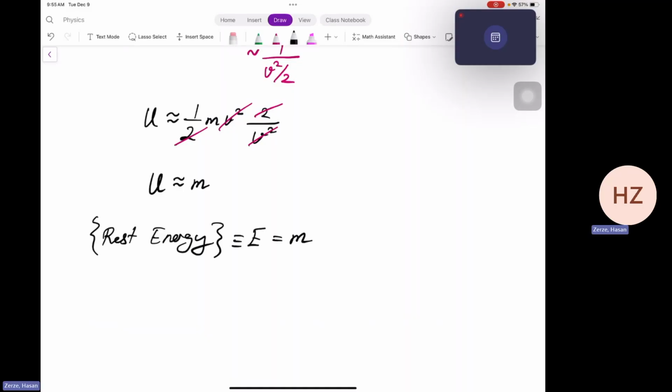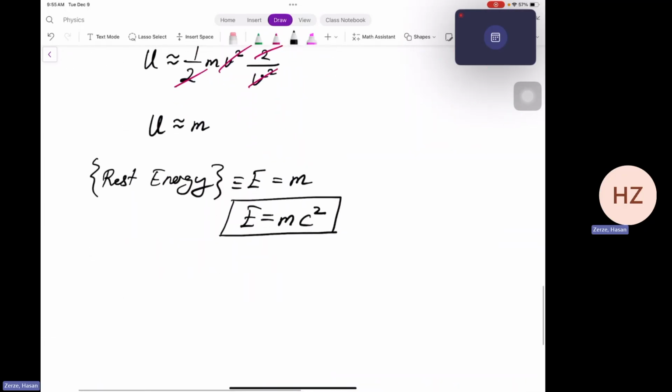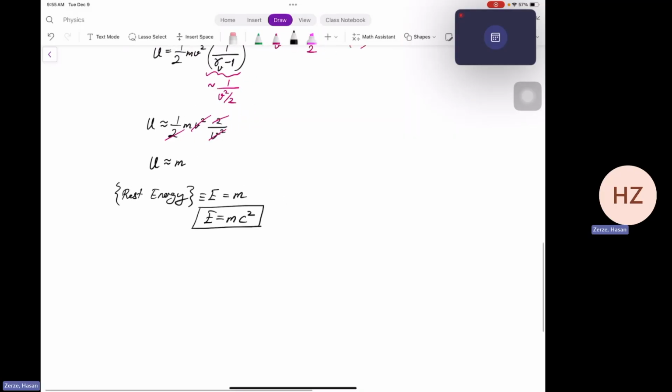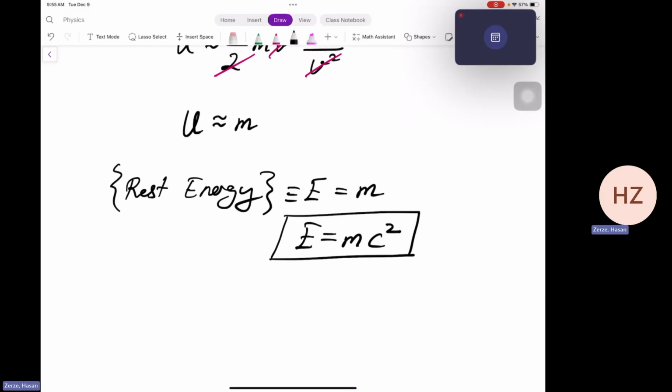And note that this is with the units where the speed of light is 1. If the speed of light is not 1 in a certain unit system, you can just write it as E equals mc squared. Okay. But when c is taken 1, which was true for our derivation, you will find E is equal to m. But if you correct the units for any arbitrary unit system, you will get E equals mc squared. So this ends our derivation. So we have shown that the rest energy of a particle or an object with rest mass m is equal to mc squared.